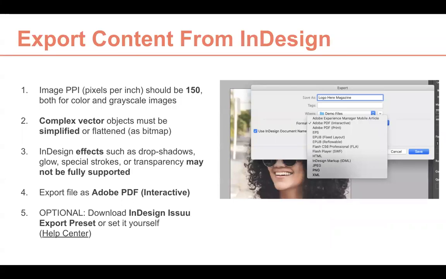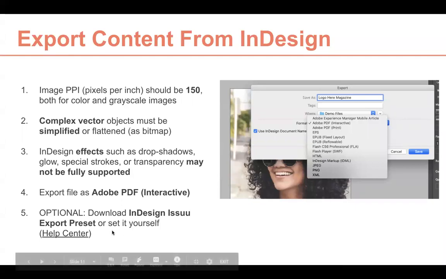Some basics about exporting content from InDesign. Again, 150 pixels per inch, otherwise we scale it down. If you have complex vectors, these have to be flattened or simplified, and we do not support some special effects. So if you have transparency or drop shadows, some glow and stuff like that, it may not be fully supported on Issuu. When you will be exporting from InDesign, make sure to export it as Adobe PDF Interactive.